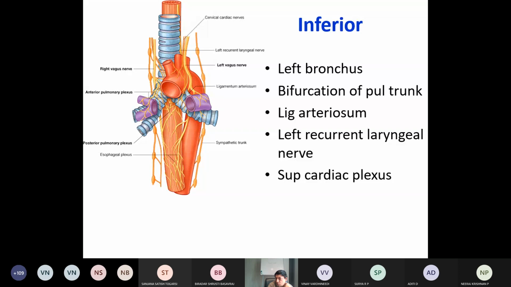Now, what structures are present inferior to the arch of aorta? As you know, this one is the arch of aorta.